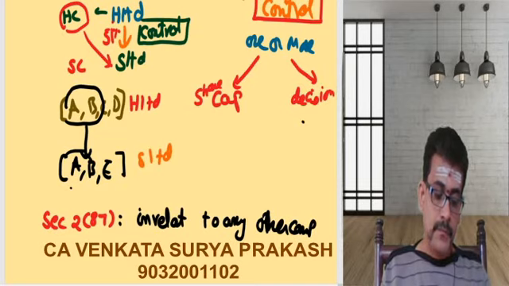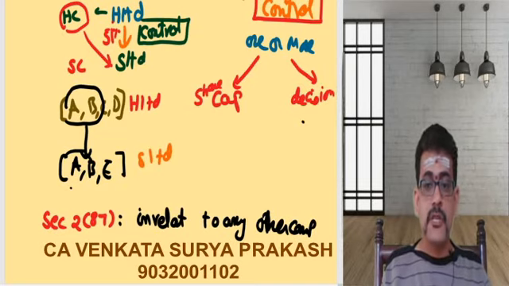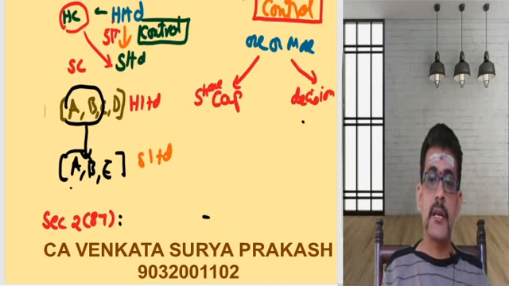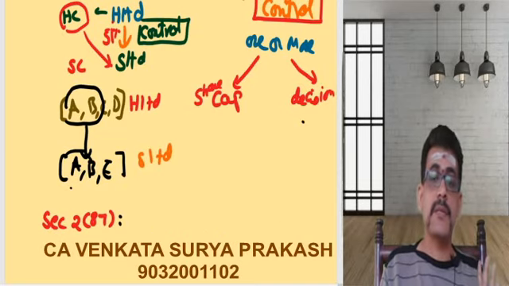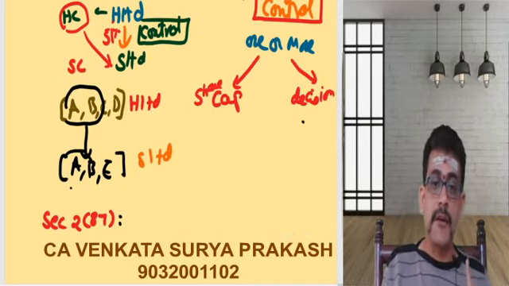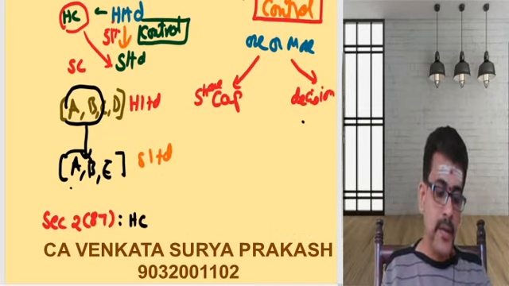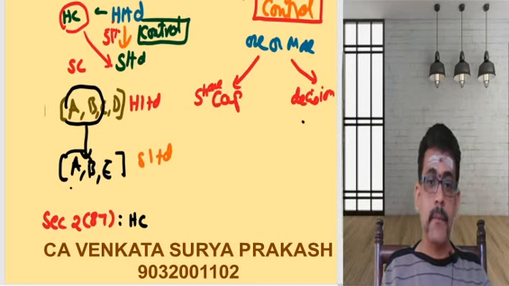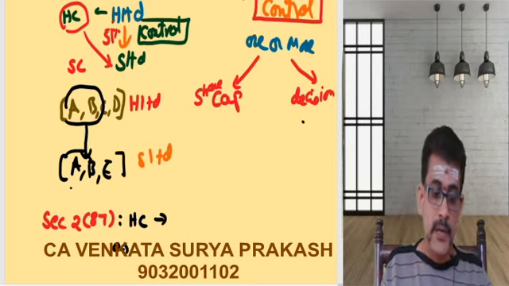So what is the meaning of subsidiary company? Subsidiary company in relation to any other company. That means I will call you a subsidiary of H Limited if the holding company, let us see, what is the holding company doing?